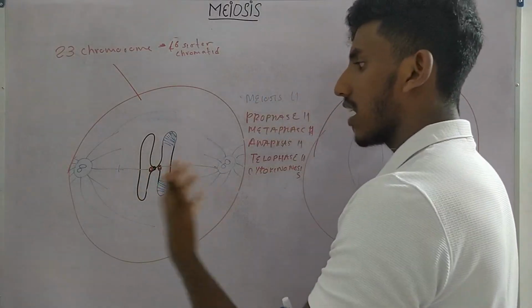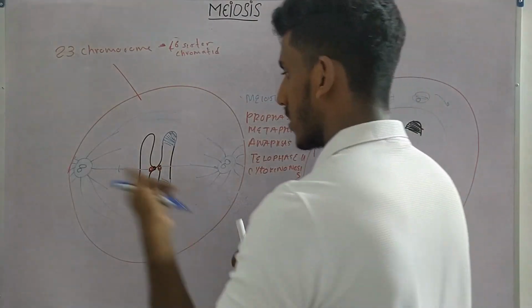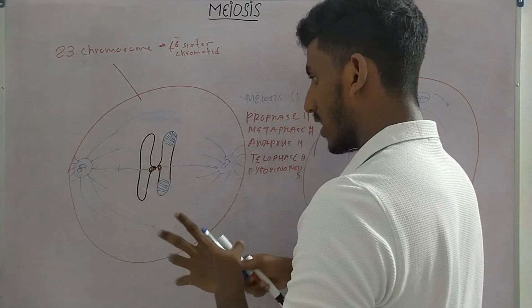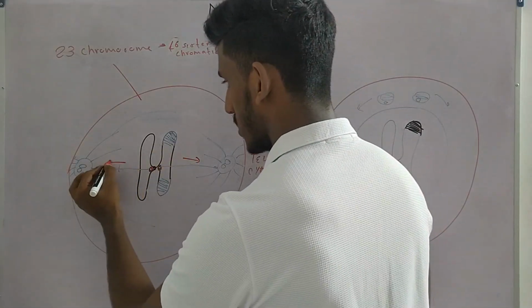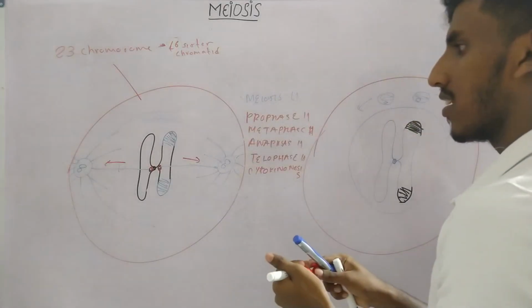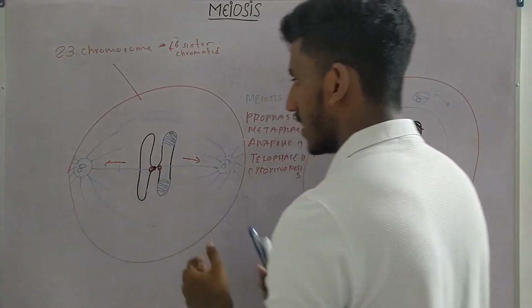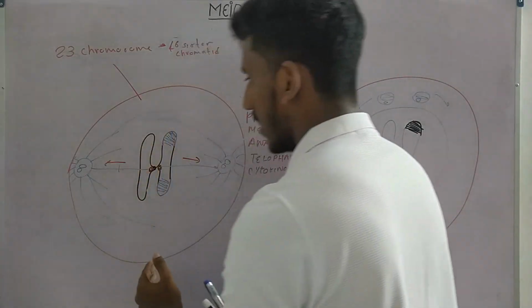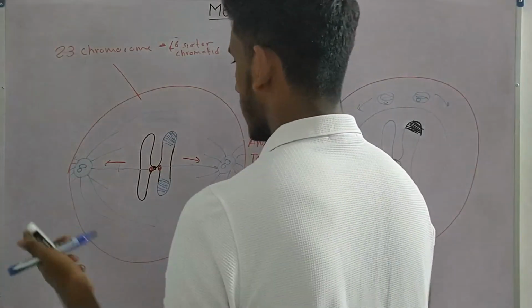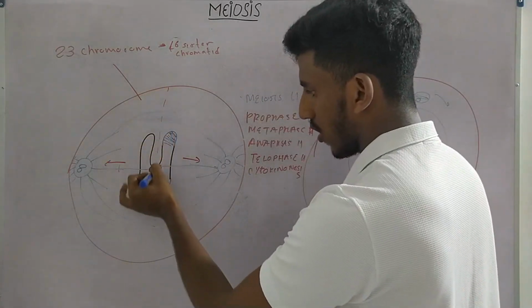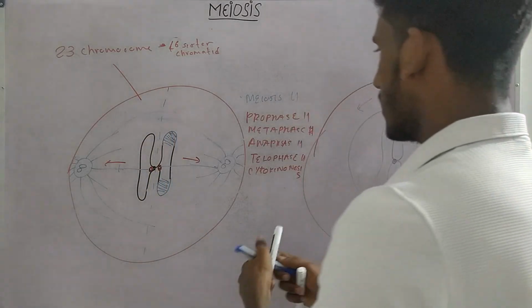So what happens? A tug of war is happening right here. This kinetochore microtubule is pulling the sister chromatids towards their side, and this kinetochore microtubule is pulling the sister chromatid towards their side. So they are moving to this side, that side. At one point, they start aligning in the middle part. This is when metaphase starts. This is what we call the metaphase plate. Now the prophase is over.